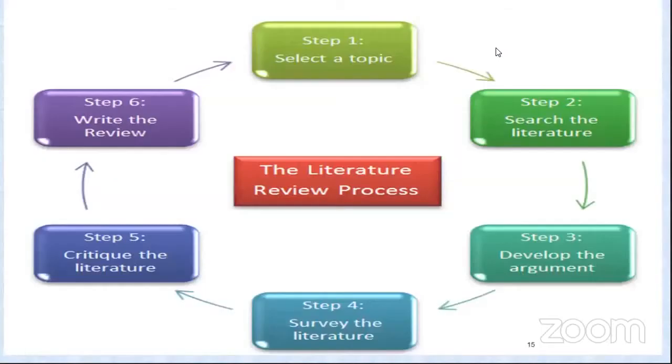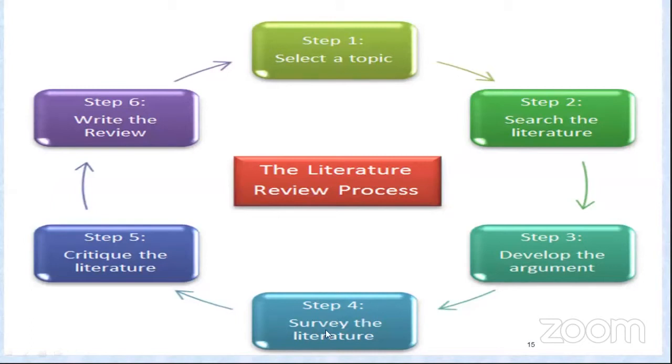How a literature work should be done: select a topic, search the books, the articles, various sources, and develop the argument. What kind of variables, what kind of models are used. Survey literature related to that.